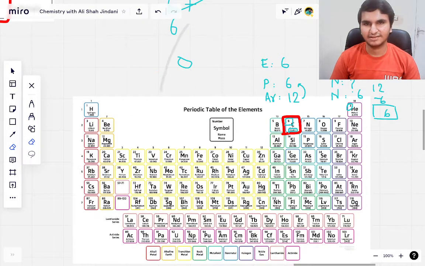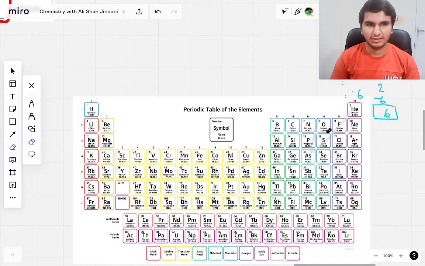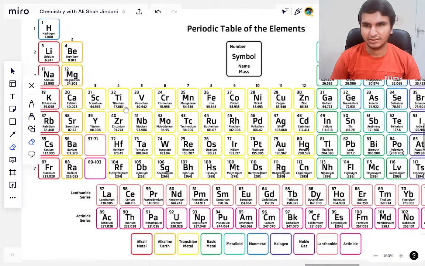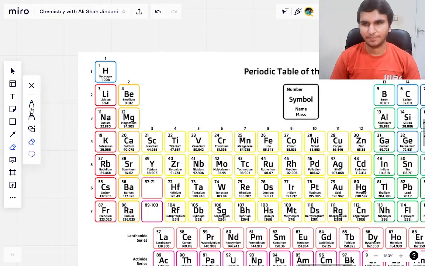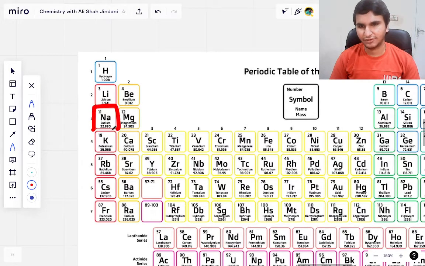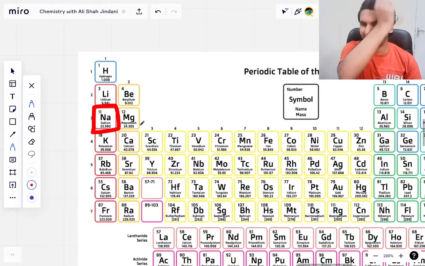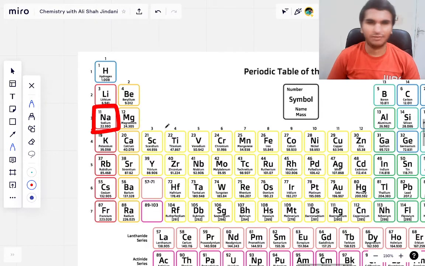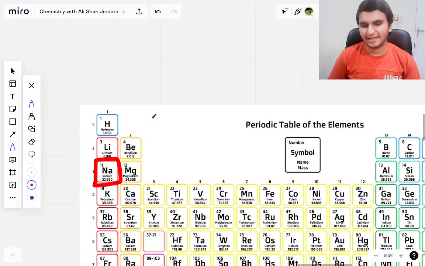So we are going to erase everything right now, and we are going to talk about electronic configuration or electronic structure. So we are done with that. Now let us again zoom in a little bit, and let's find the electronic configuration for sodium. So first things first, what I'm asking you about is how many electrons are in the first shell of sodium, how many in the second, how many in the third, and as many shells as sodium has, how many electrons are in each of the electronic shells.